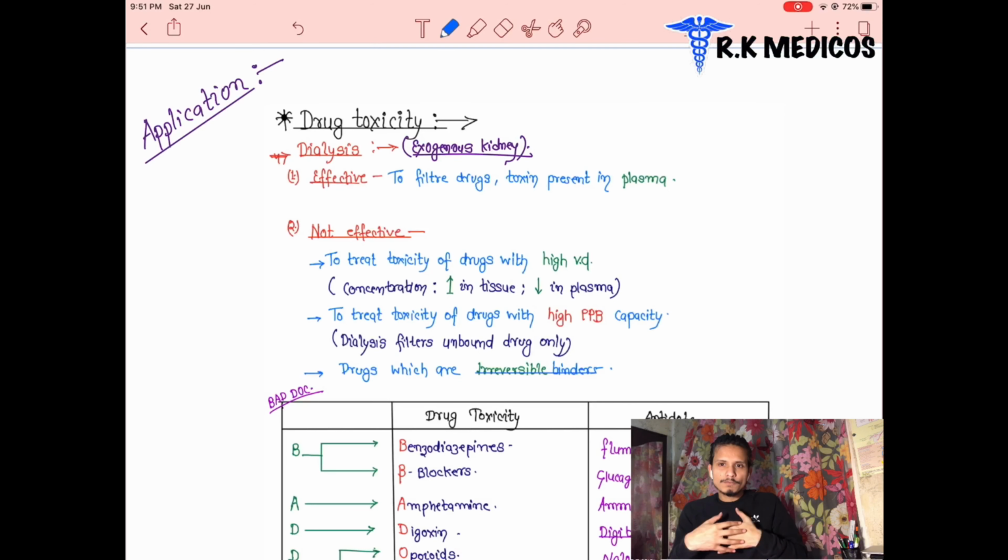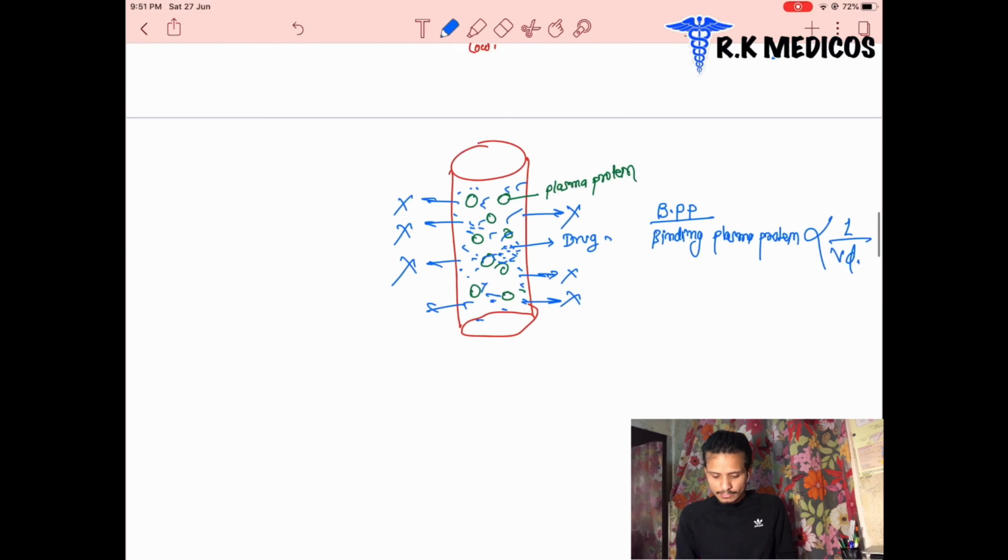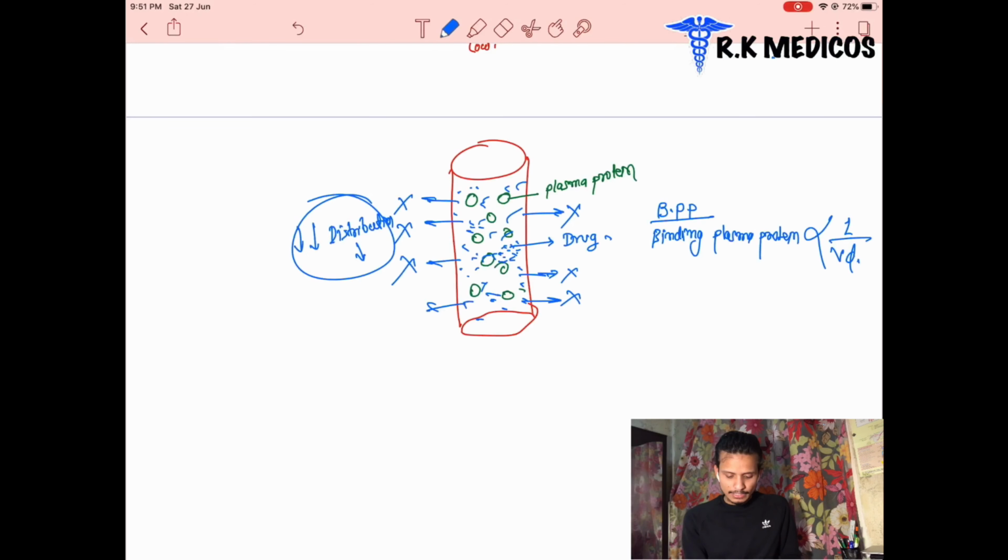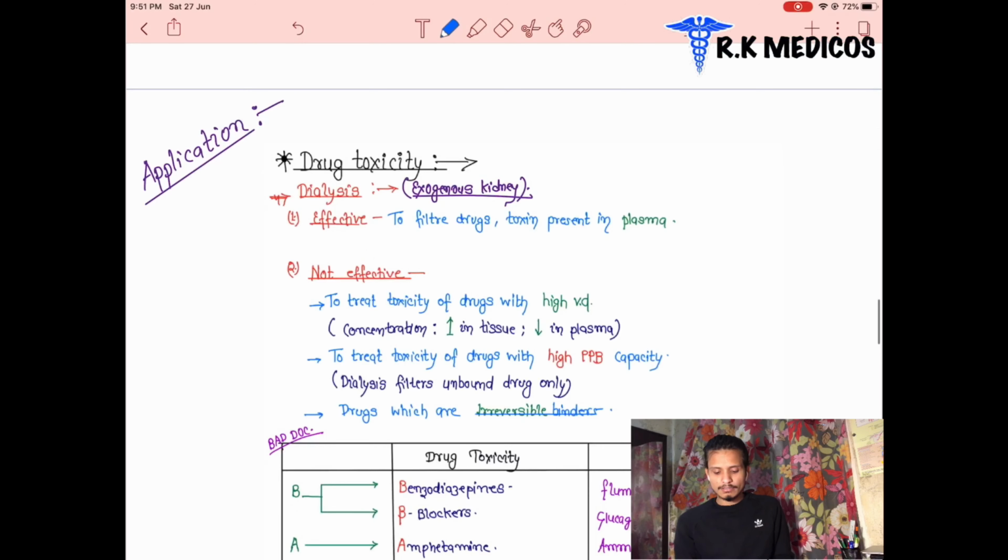The drug is distributed from the blood vessels. Suppose we discuss this example: the distribution will be less. The distribution of the drug will decrease here. The decrease in distribution of the drug, and what happens then? Suppose there is drug toxicity.